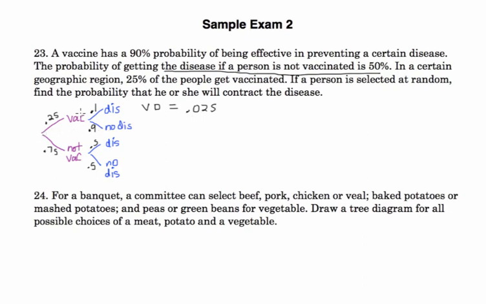This tree: vaccinated and no disease is going to be vaccinated 25% and then 90%, 0.25 times 0.9.